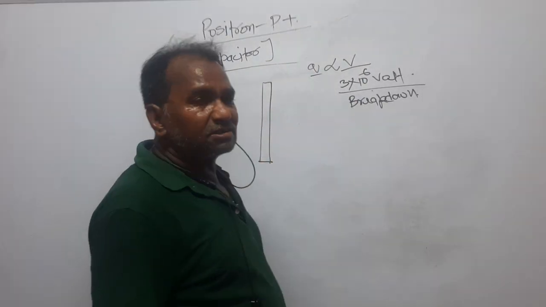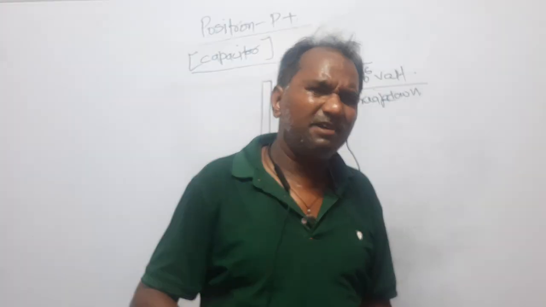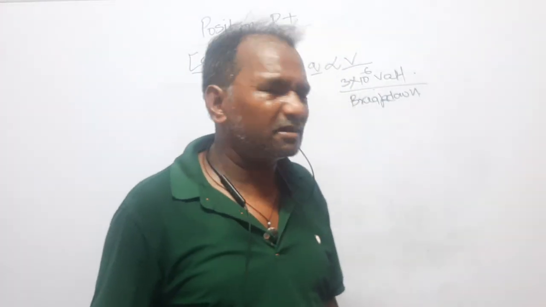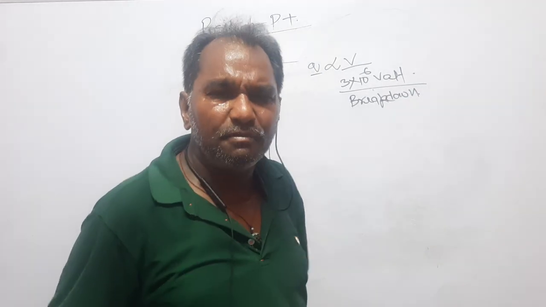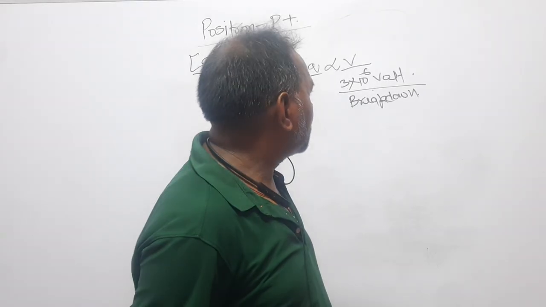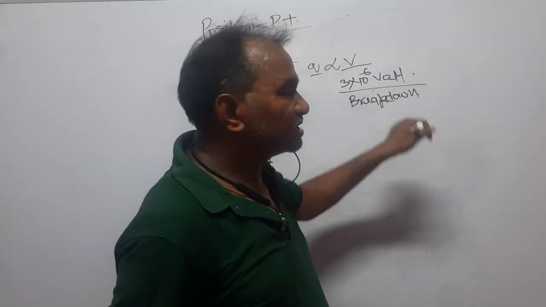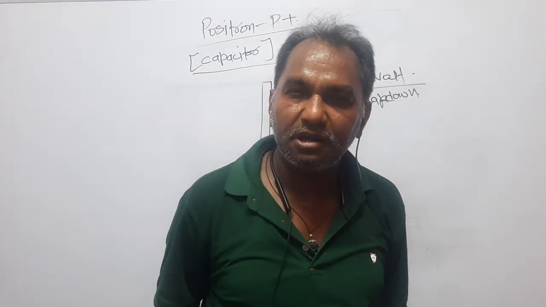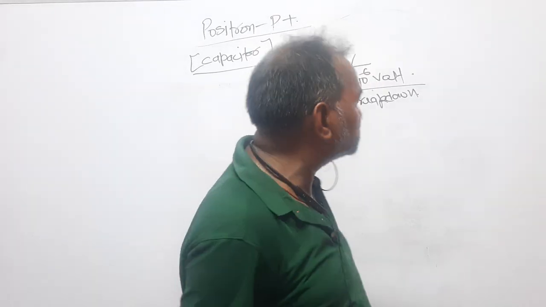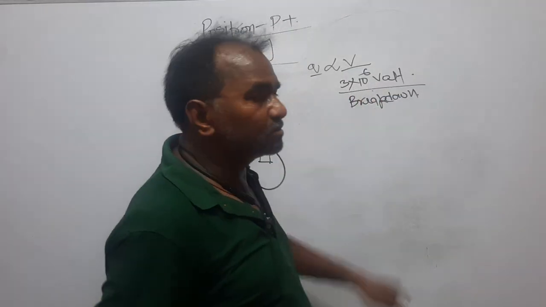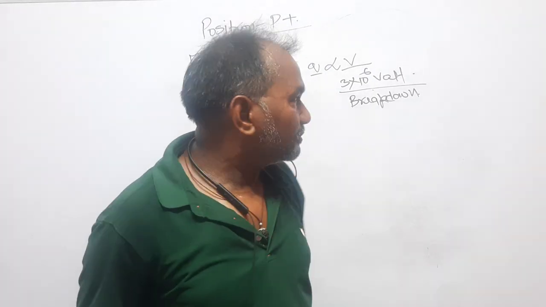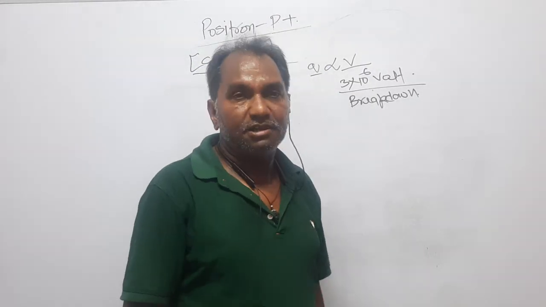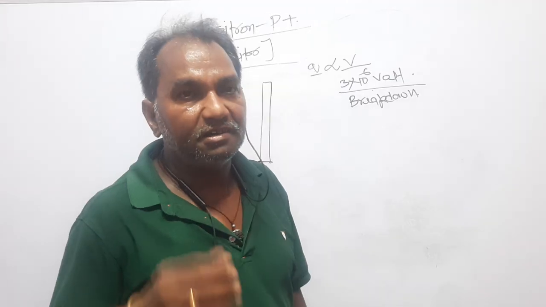So what maximum charge can any body, whether it is a sphere or whatever, no matter, be given? A body can be charged until its potential becomes 3 into 10 to the power 6 volt. As soon as the potential of the charging body reaches 3 into 10 to the power 6 volt, it is said that the body has come to breakdown, and if more charge is given, the charge will leak into air.